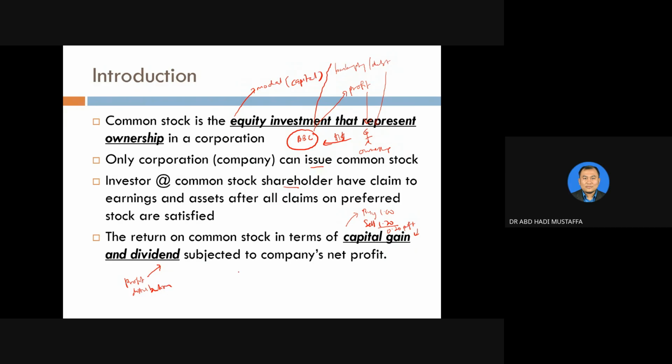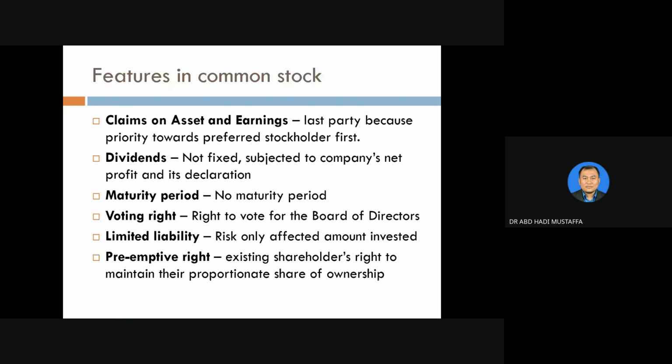Profit distribution means that if ABC company generates profit, the profit needs to be distributed among investors or owners. So it depends. But if the company generates losses, that means there is no dividend at all.